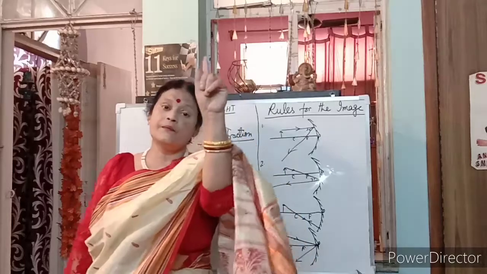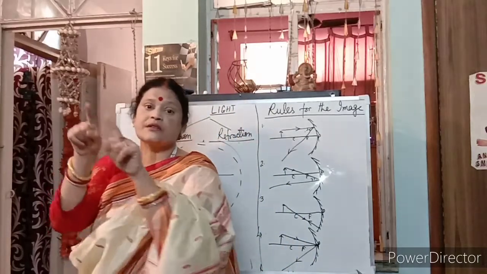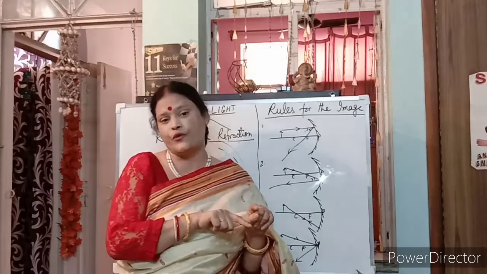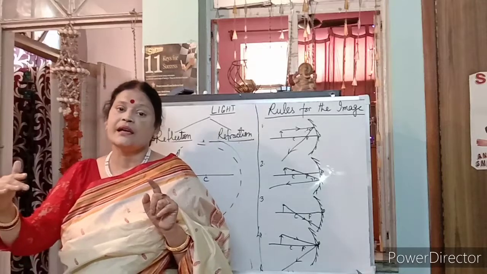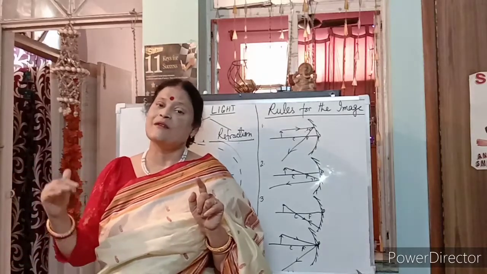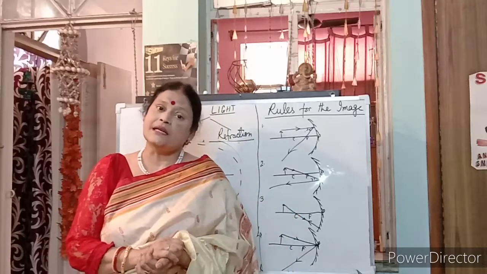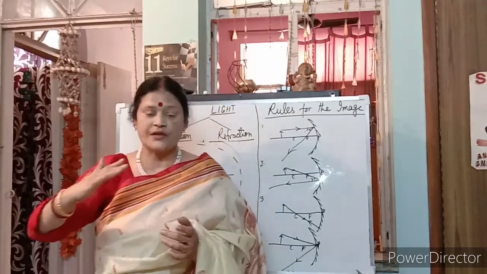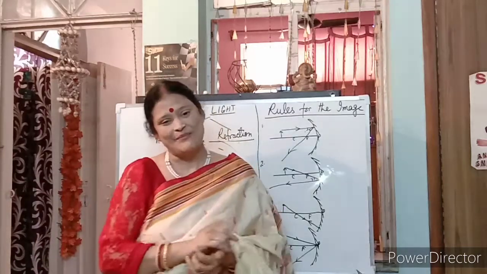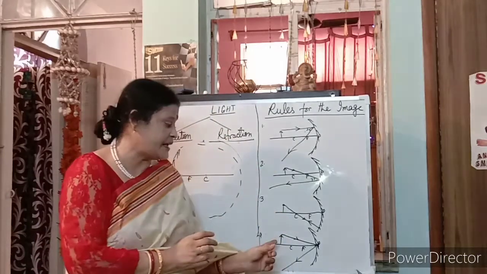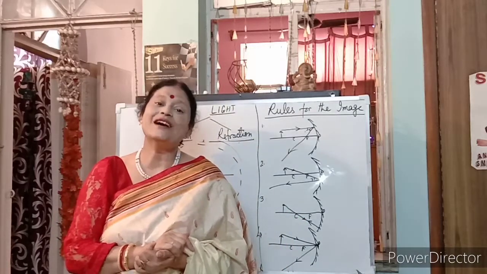That is, first rule: when the incident ray is parallel to the axis, the reflected ray always passes through the focus. Second rule: when the incident ray passes through the focus, the reflected ray is parallel to the principal axis. I am talking about the reflected ray. Third rule: if the incident ray passes through the center of curvature, it traces the same path. Fourth rule: if the incident ray falls obliquely on the mirror, it reflects obliquely. These are the four rules.